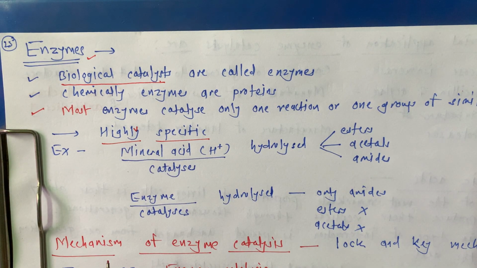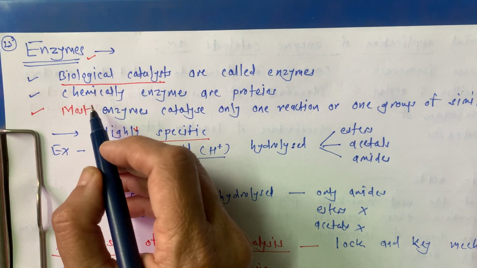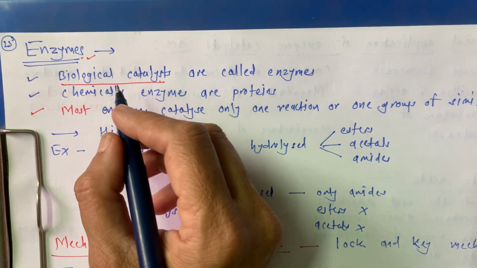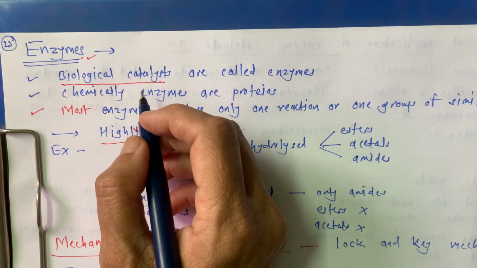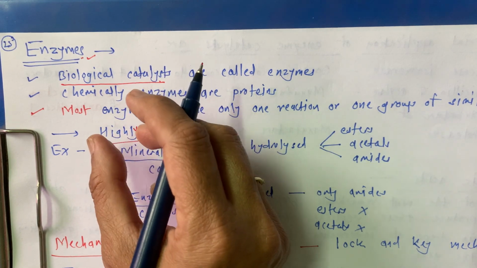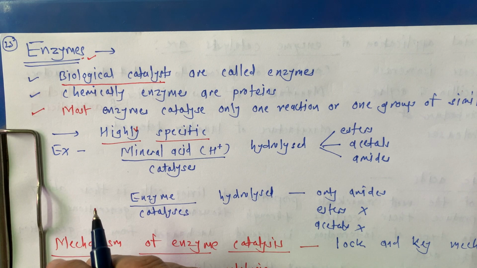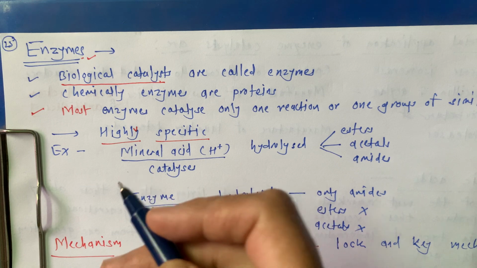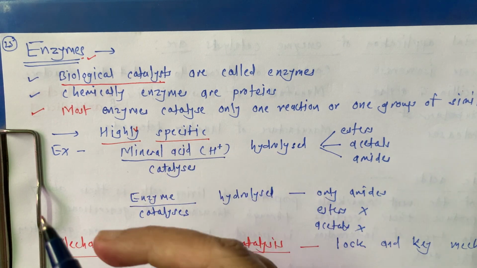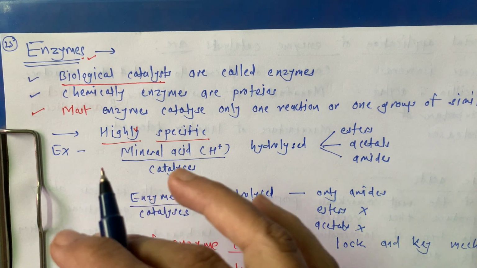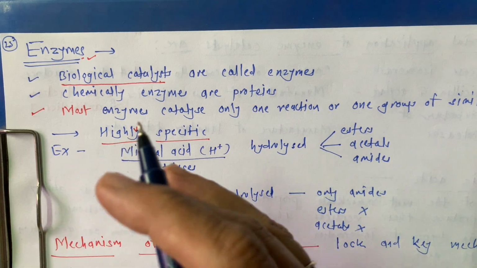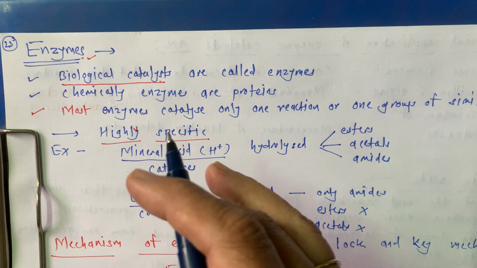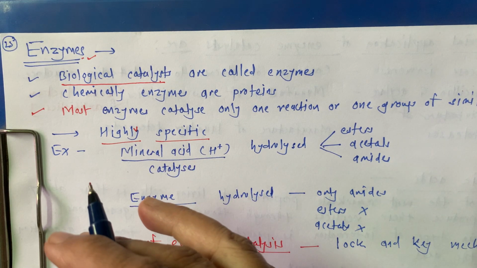This is important. Means what? Chemically these enzymes catalyze the reaction. We know the catalyst is the chemical compound which initiates the reaction or which enhances the rate of reaction, which is not taking part in the reaction but which is helpful to enhance the rate of reaction or catalyze that particular reaction.